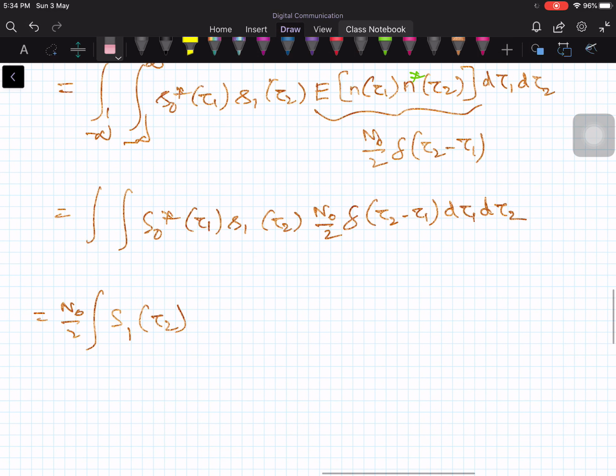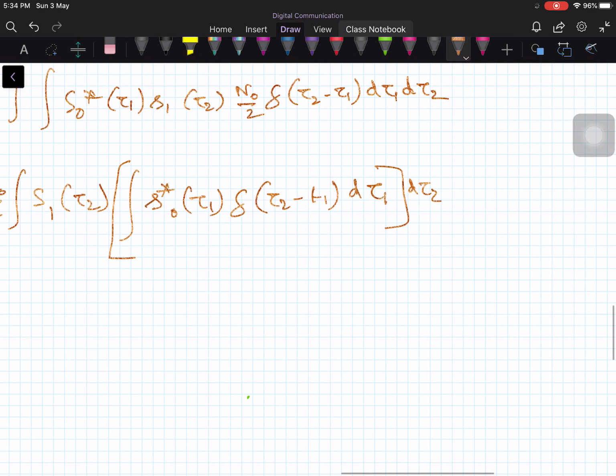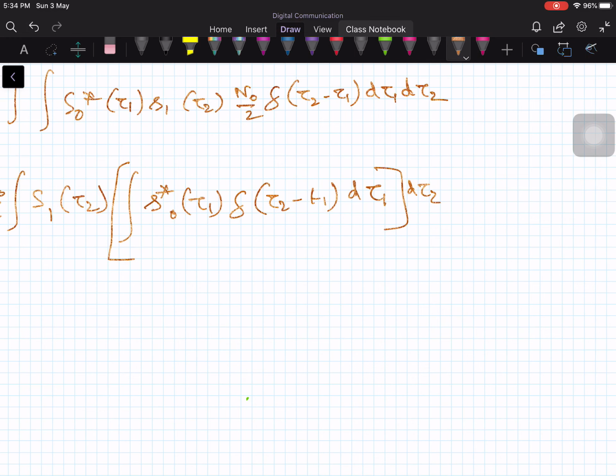Then integral of s naught of tau 1, this conjugate exists here, delta of tau 2 minus tau 1, times d tau 1 and d tau 2. You take this inner integral first, and now you apply the property from your signals and systems on impulse functions.